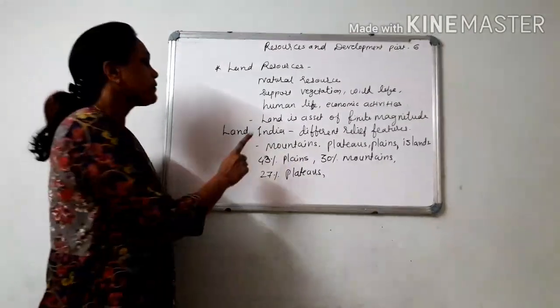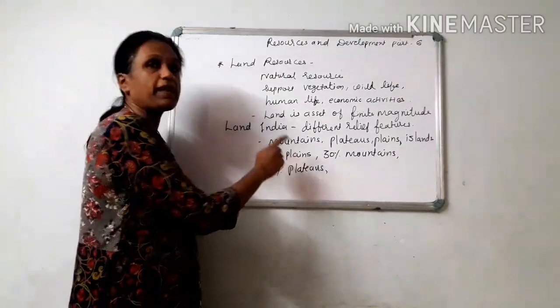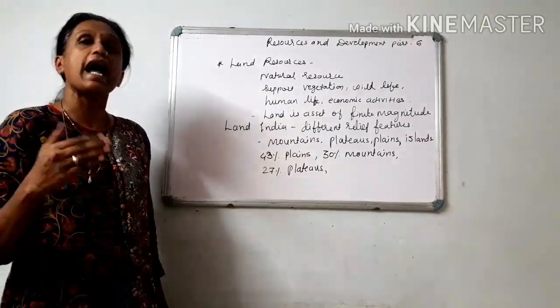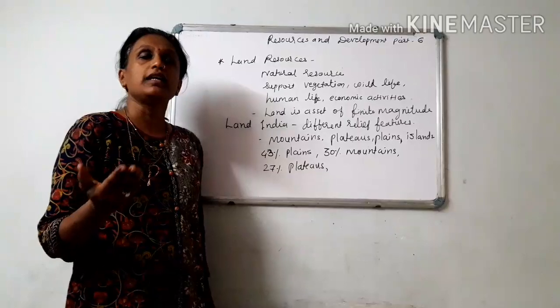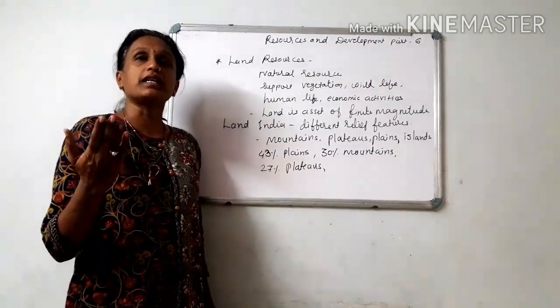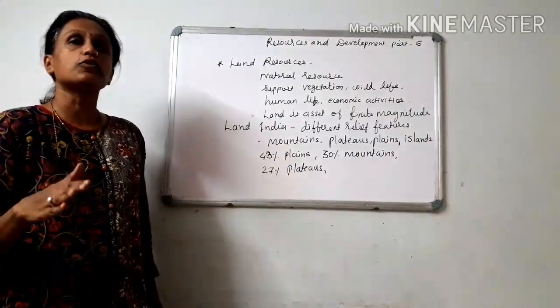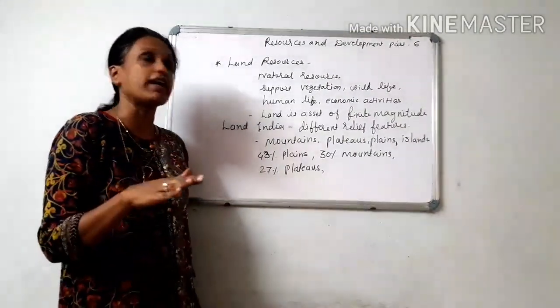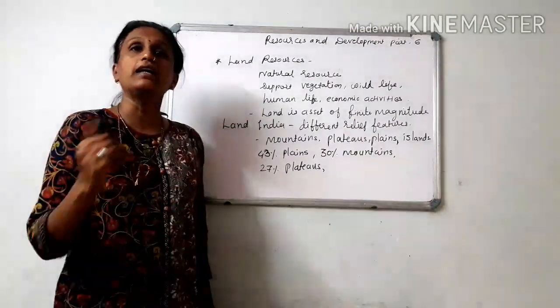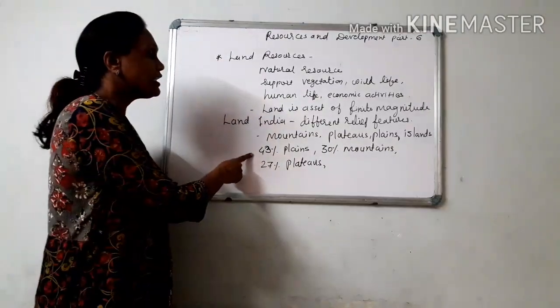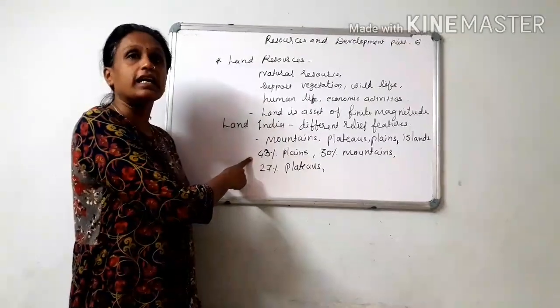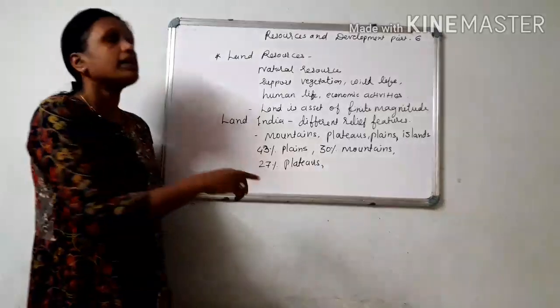See their importance. 43% plains, they support agriculture and industry. We cannot build up industry on hilly area, on mountainous region, and so plain land is required for agriculture and industries. So 43% land in India is under plains.